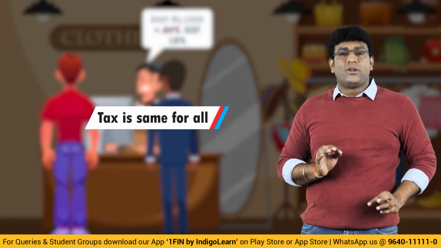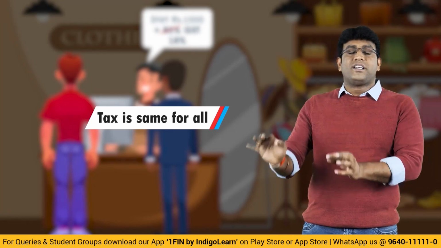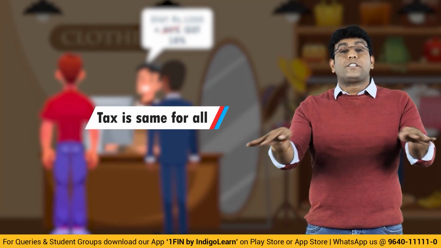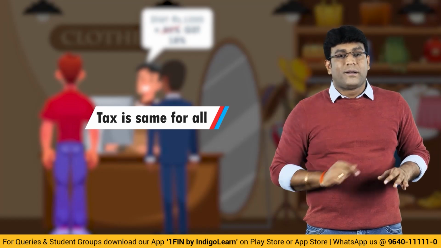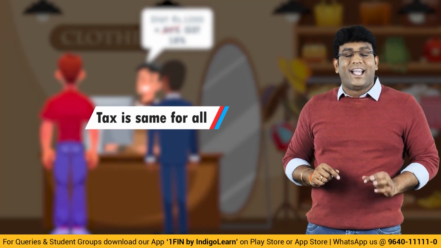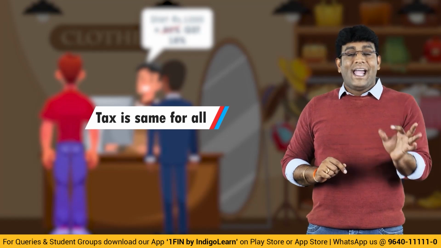If a middle class person goes, the GST rate is 5% only. If a beggar goes, still the GST rate is 5% only. GST rate remains constant irrespective of the type of person, irrespective of the capacity of the person. That is why we say that indirect tax percentage remains constant irrespective of the type of person.